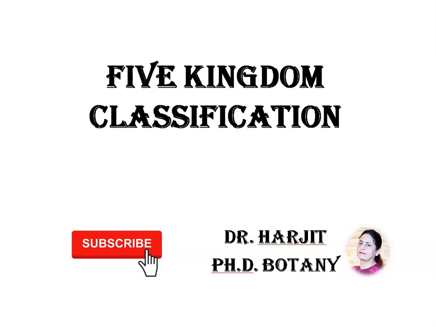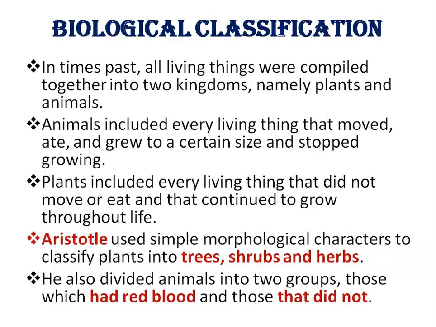Hello students, today we are going to talk about biological classification including the five kingdom classification system. Biological classification is the process by which scientists group living organisms, and its aim is to break down broad subjects into smaller, more manageable and more specific parts.